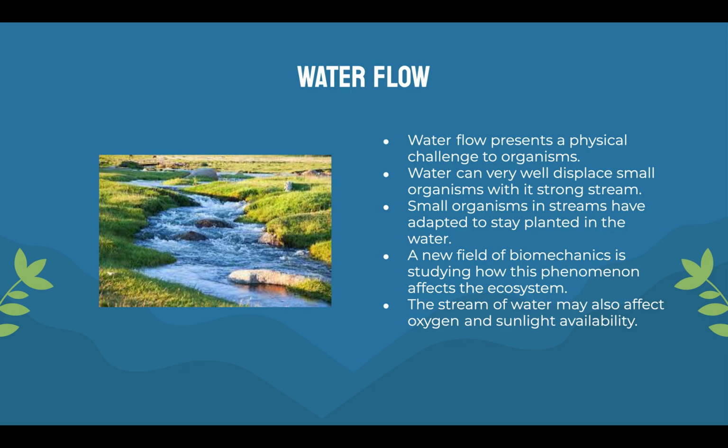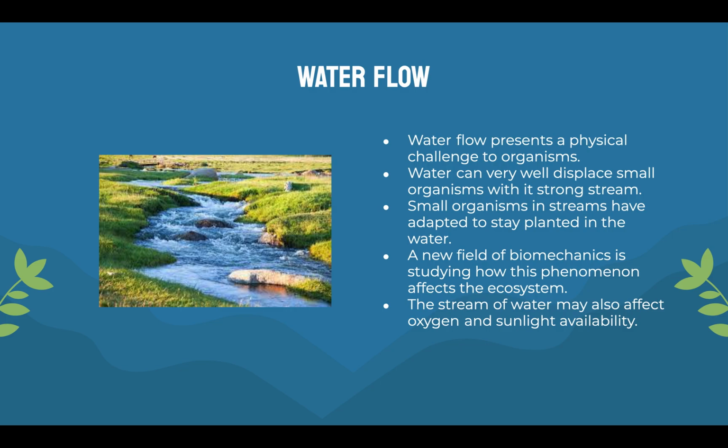So obviously this water flow can be very strong. You can see in this picture how the water is white and bubbling up. This is because it's moving so fast. So small species may have difficulty staying planted in their ecosystems. They've adapted over time to have little adaptations that help them stay put to be able to survive. Because if they're getting swept away, they could hit something, they could easily get hurt, and so they have to adapt to be able to stay put in their environment.